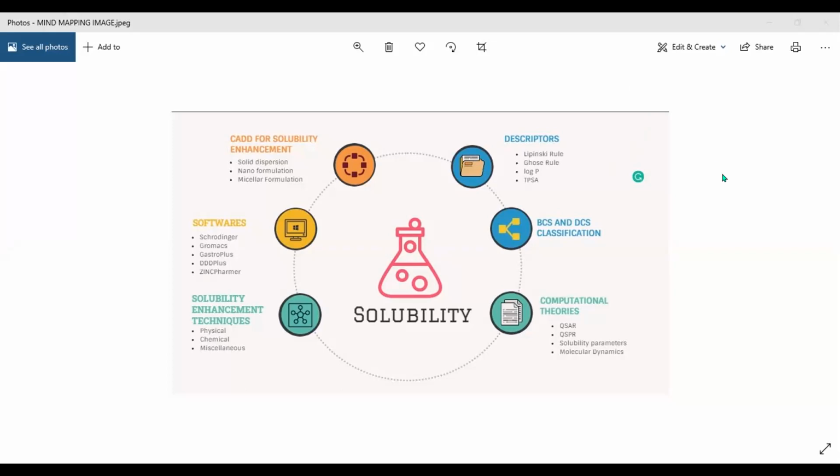Good morning, everyone. This mind map is about solubility. With the help of this mind map, we can easily come to know what attributes are required to know more about solubility. So first of all, for solubility, what we see is the BCS classification, because with the help of this classification only, we divide the drugs according to their class 1, class 2, class 3, class 4.